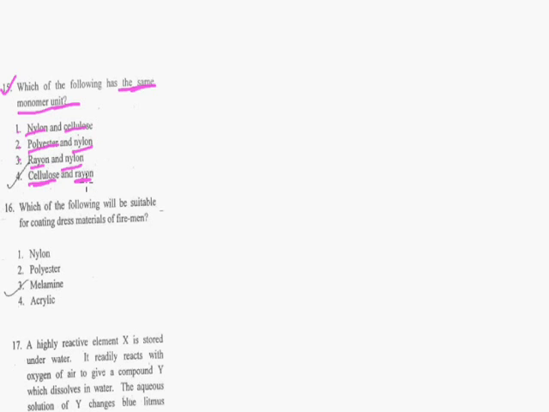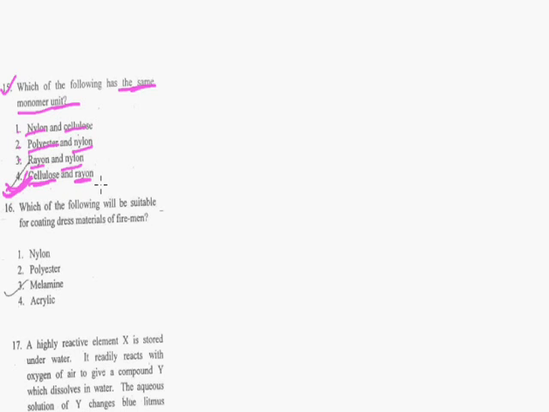So in option number 4, the monomers of both cellulose and rayon are the same, and that is glucose. In fact, rayon is derived from cellulose and is called regenerated cellulose, or we can say modified natural fiber. The correct option is option number 4.